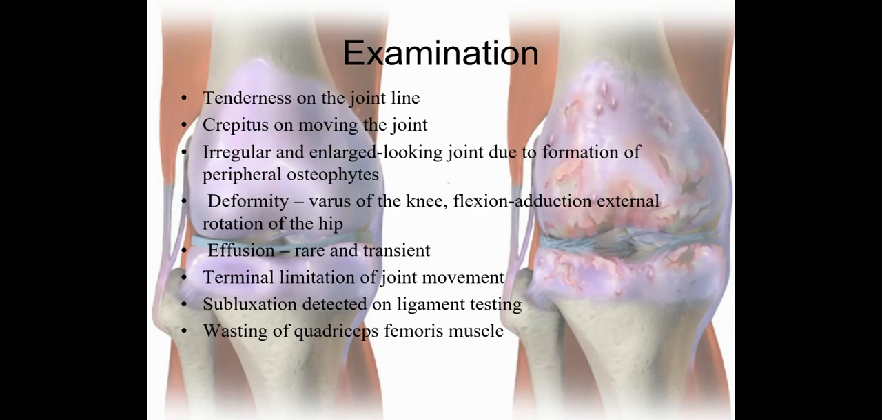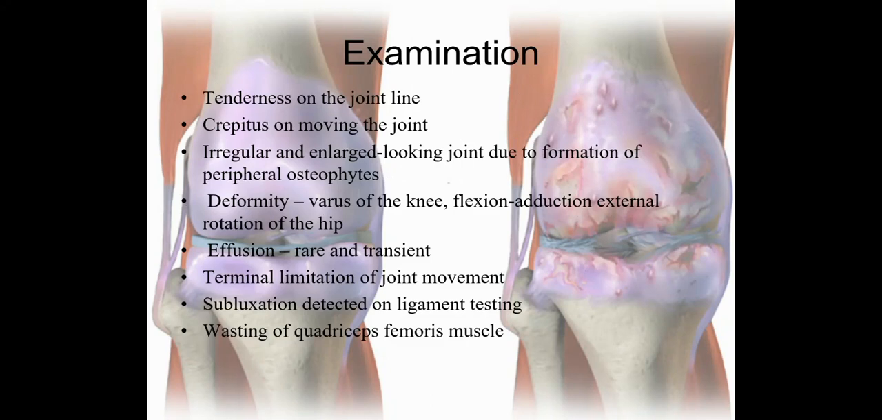Terminal limitation of the joint movement will be there. So if the joint movement for the knee joint is flexion and extension, then the end range of motion of the flexion as well as extension will be limited in case of osteoarthritis of the knee joint.